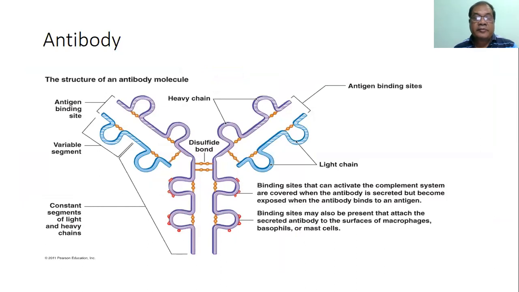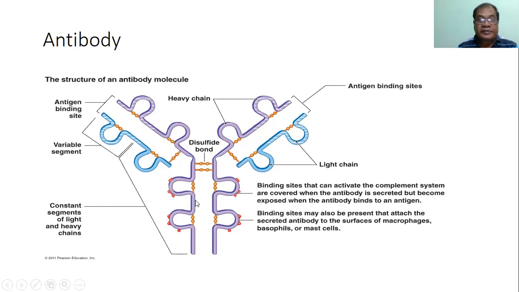Now we'll talk a few words about the antibody structure, the structure of an antibody molecule. This is the basic structure. We know it is Y-shaped, and it has a heavy chain and a light chain. This is the heavy chain and this is the light chain. Heavy and light chain both have a constant segment that is called FC portion. Another is variable segment that is called FAB portion.